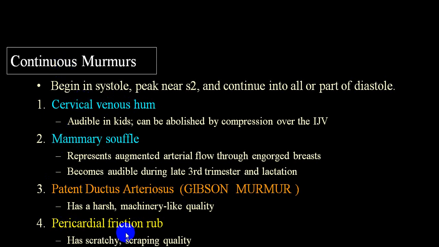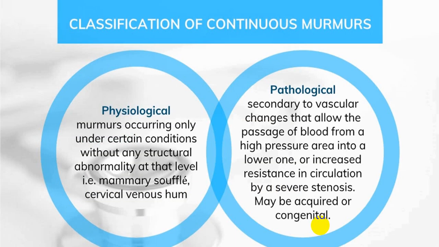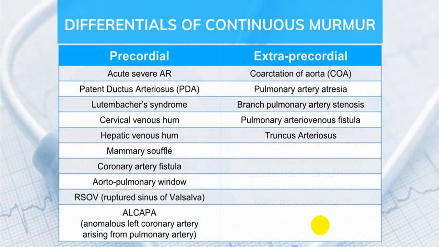And in a pericardial friction rub, it is not a murmur, it is a rub. It is a scratchy, leathery, scraping sound, heard in systole as well as diastole. It is best heard in the mitral area, or in the aortic or pulmonary area. We have already mentioned that it is better heard by sitting and leaning forward, or in a supine posture when you apply pressure on the stethoscope. In that condition, it will be best heard. So those are called continuous sounds.